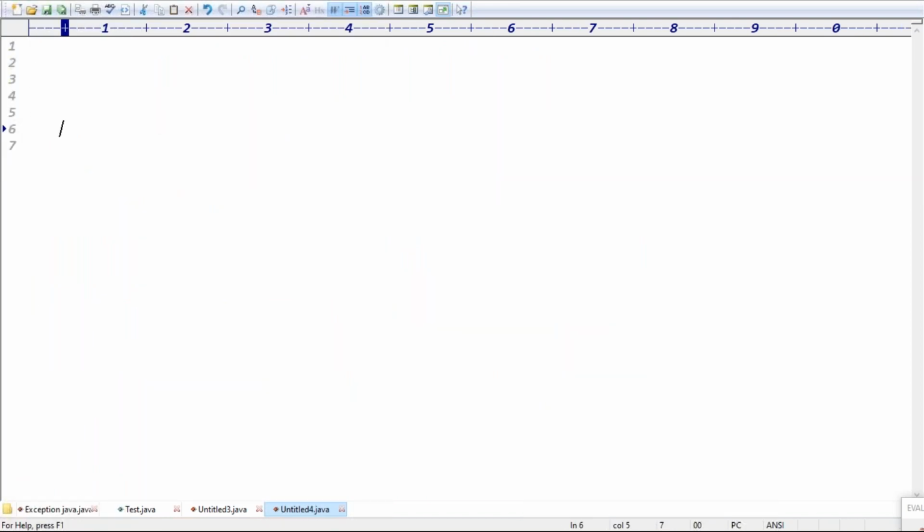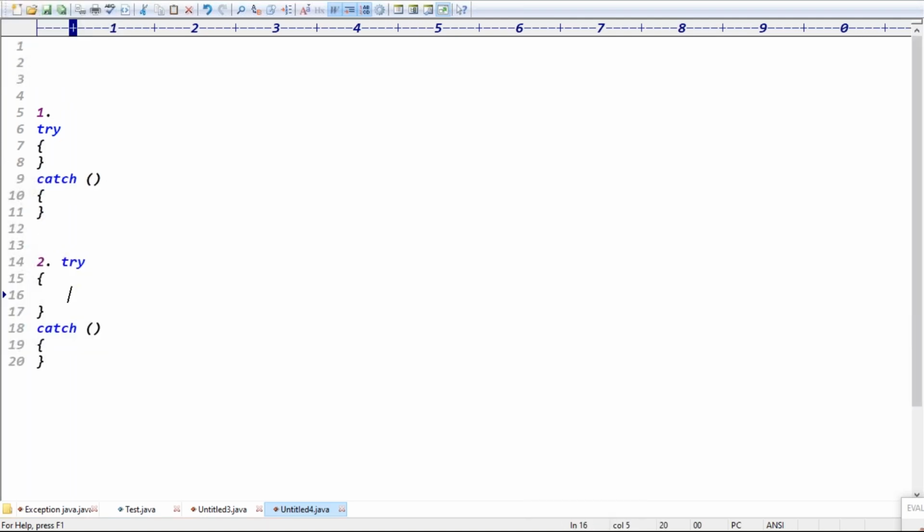Guys, next one is the possibilities of try catches. First possibility is you can take the try catch block. That's it. Only one try, one catch. Second one is what? You can write the try catch, then again take your normal code, then again write the try catch, and again you can take the normal code and the try catch.